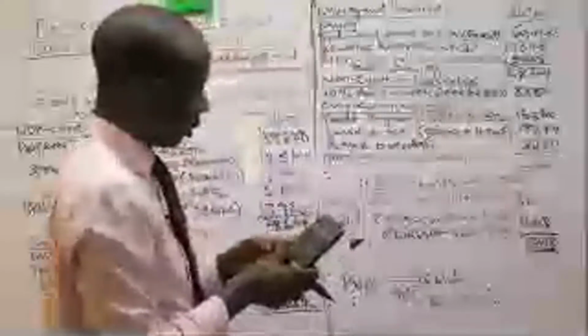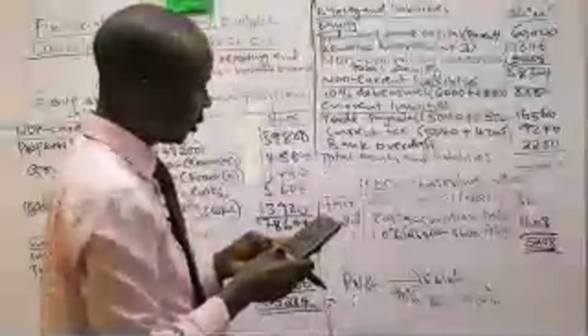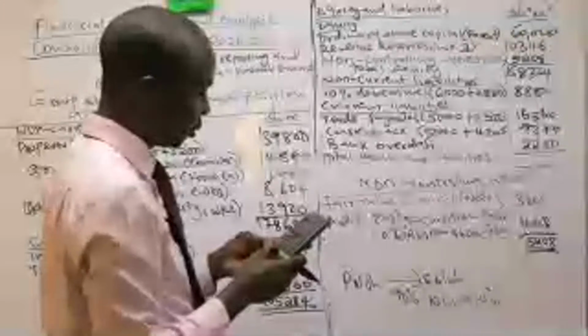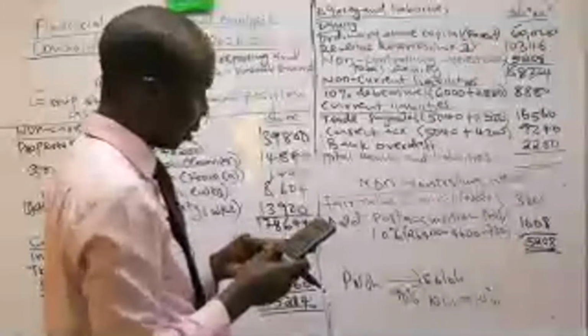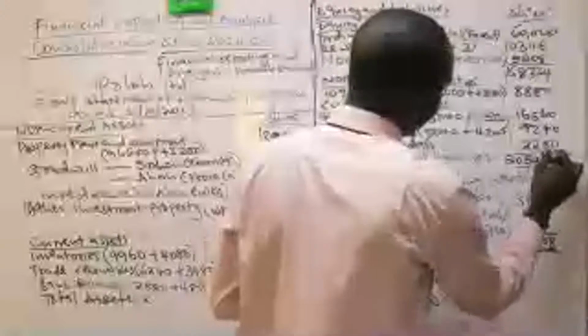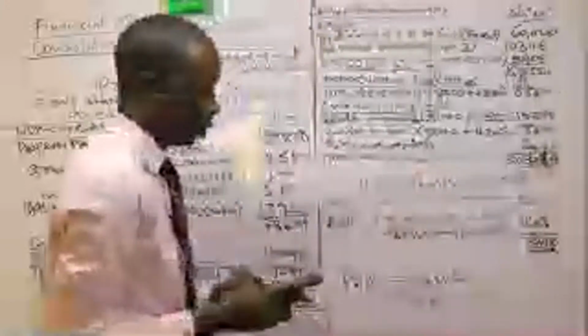Up to this one, our shareholders' funds, plus 8,880, plus 16,560, plus 9,240, 205,200 and 284. 205,200 is the balancing figure.